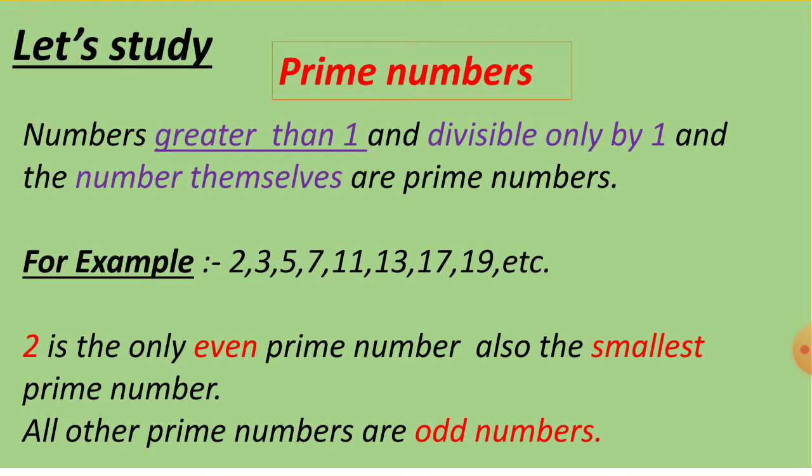Now, let us study what are prime numbers. Numbers greater than 1 and divisible only by 1 and the number themselves are prime numbers. For example, 2, 3, 5, 7, 11, 13, 17, 19, etc. If we take any example, suppose we take 3. It is greater than 1, it is divisible by 1 and the number itself. 2 is the only even prime number. Also, it is the smallest prime number. All other prime numbers are odd numbers.